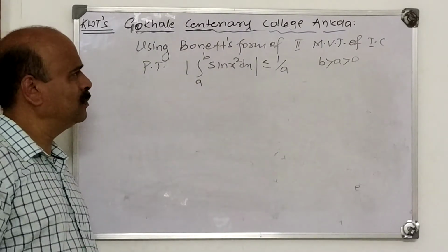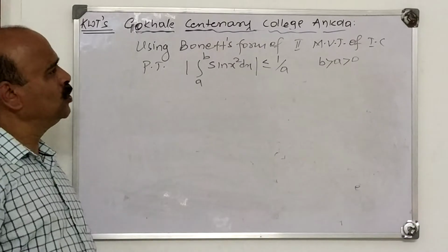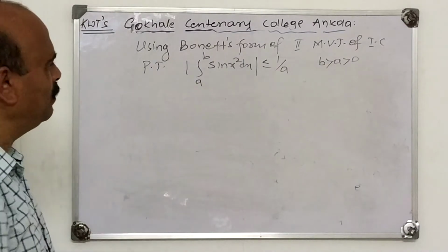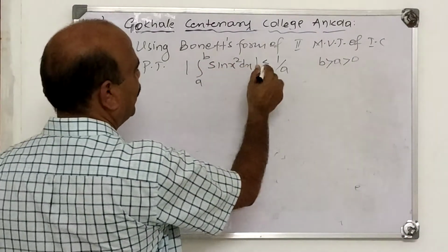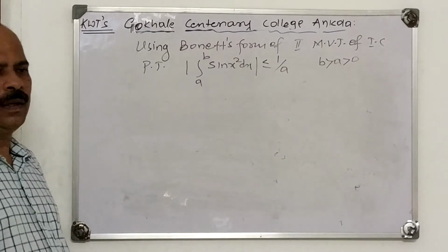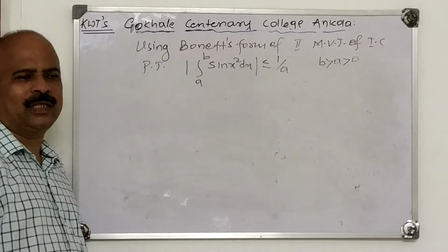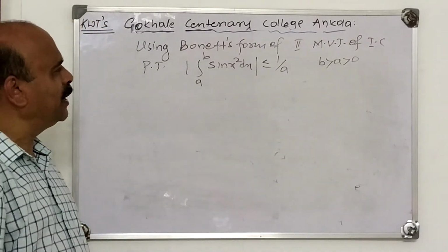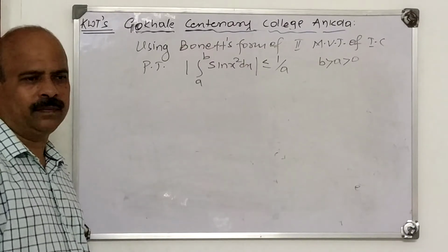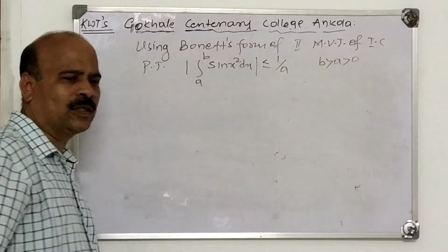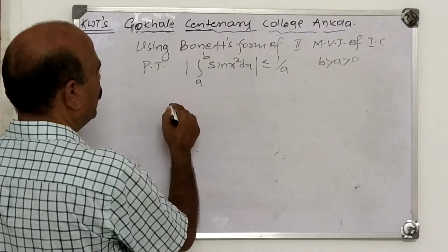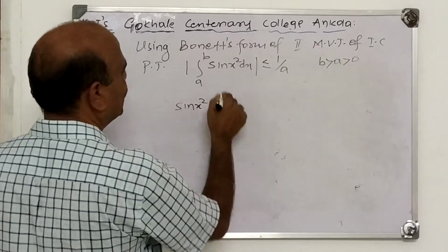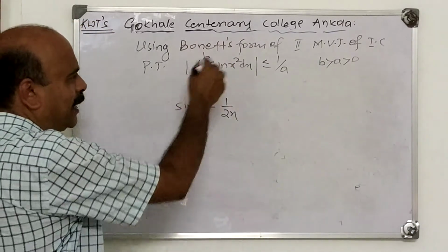So understand the problem. It is clearly mentioned, using Bonnet's form of the second mean value theorem. We have just proved that theorem. Prove that integral a to b sin x square dx is less than or equal to 1 upon a. Now what does the second mean value theorem state? It gives the integrability of a product of two functions, but here we have only sin of x square. So what we do is we write sin of x square as 1 upon 2x. It is not sin square x, it is sin of x square.